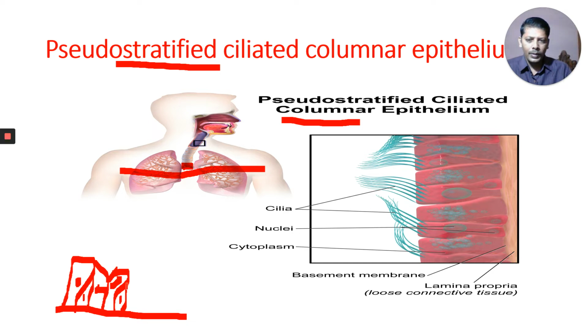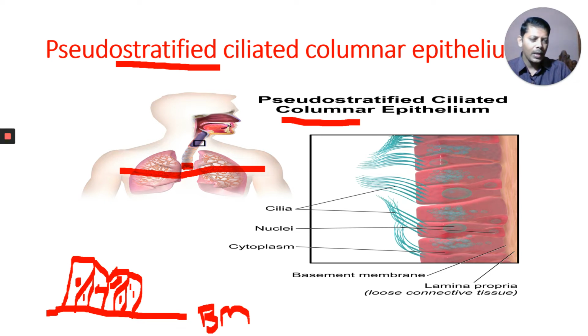This is the nucleus of the cell, and this is another cell. These cells appear in two rows, but actually they are in one row. The nucleus is in a different position in different cells, and the size of the cells is also different. All cells are in contact with the basement membrane.